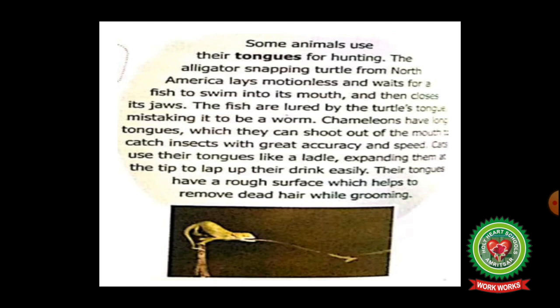Open page 12 of your book. Some animals use their tongues for hunting. The alligator snapping turtle from North America lies motionless and waits for a fish to swim into its mouth and then closes its jaws. This is the picture of alligator tongue.